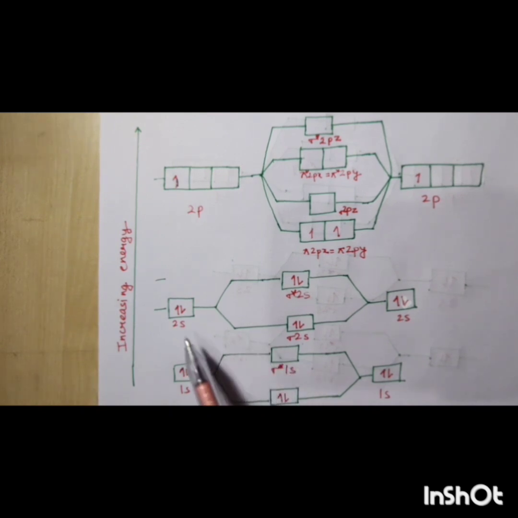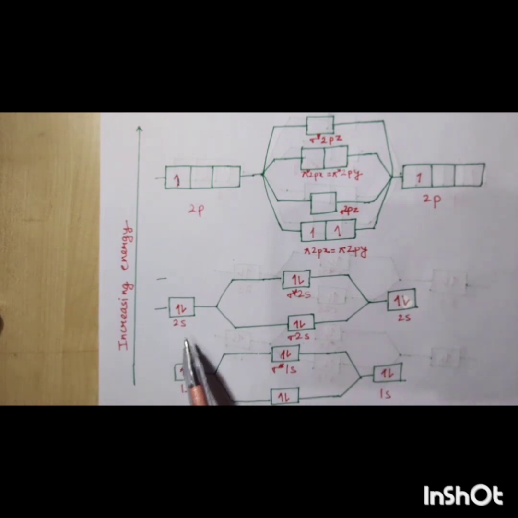And similarly in the case of the 2s orbital, sigma 2s carries 2 electrons in the bonding molecular orbital and 2 electrons in the anti-bonding molecular orbital.